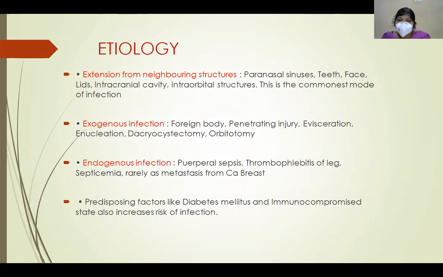Coming to exogenous infection, this is caused due to penetrating injuries, retained intraocular foreign bodies, and surgeries or operations like evisceration, enucleation, orbitotomy, and dacryocystectomy. Coming to the third mode of infection, that is endogenous infection, caused due to spread of infection from elsewhere in the body, like puerperal sepsis, thrombophlebitis of the leg, septicemia, and rarely metastasis from the carcinoma of the breast. The predisposing factors are diabetes and immunocompromised states.